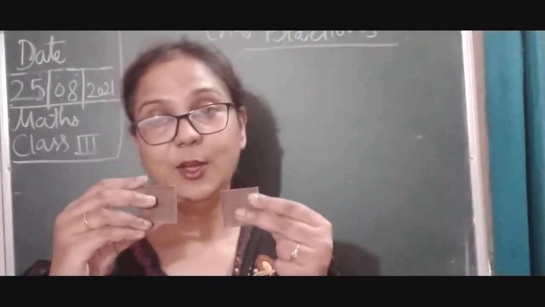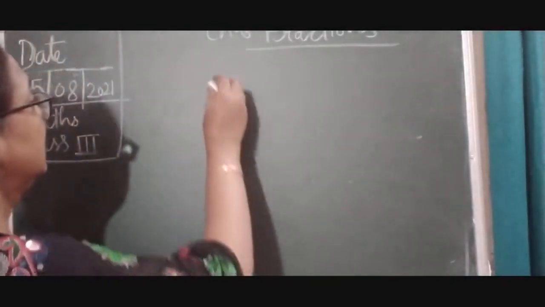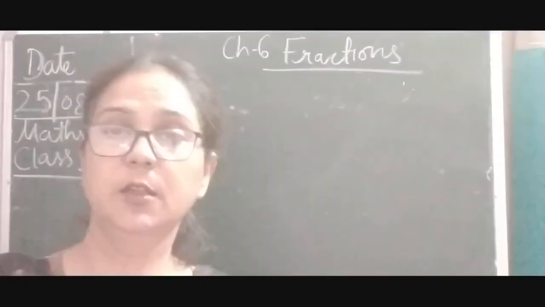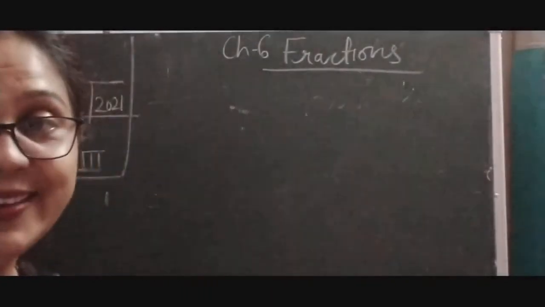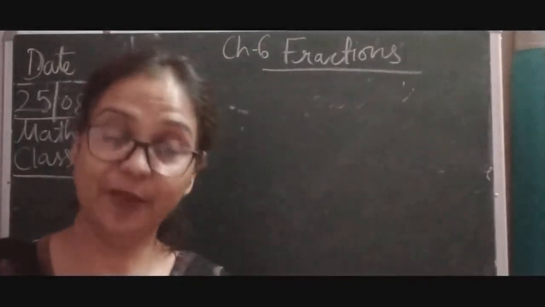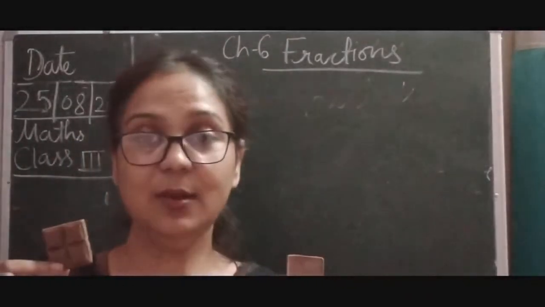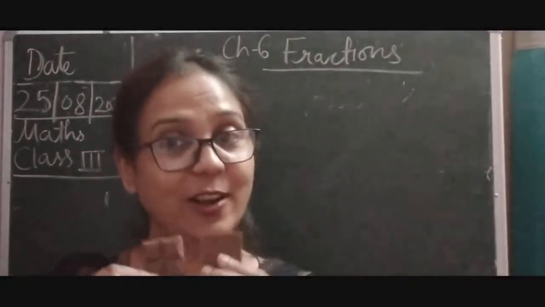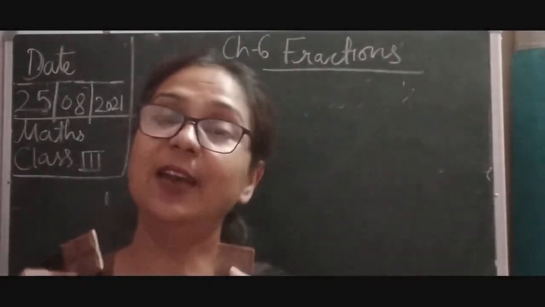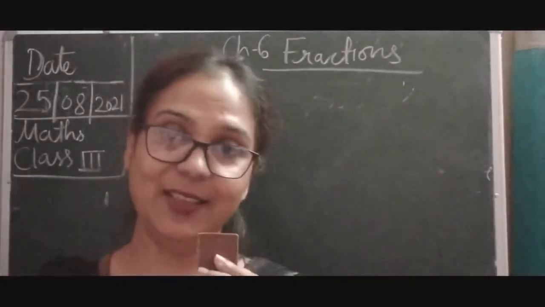Okay, so it means the chocolate, so children, what do we mean by this? I have one chocolate bar and I have cut it down into two parts. The chocolate is whole and I have distributed it into two parts and I got one part of this.